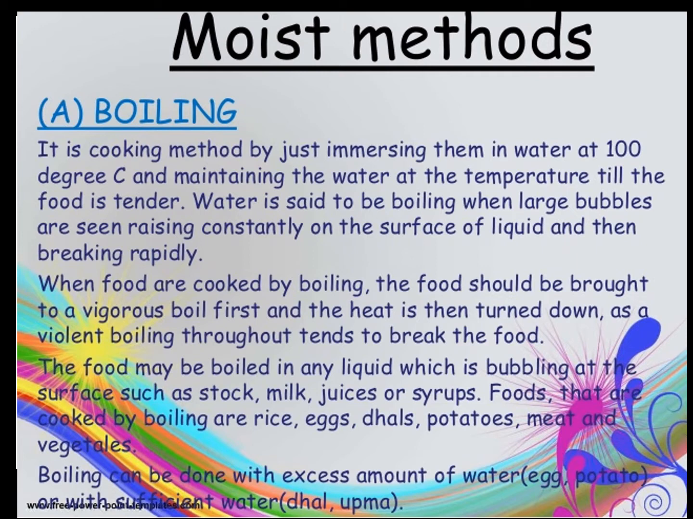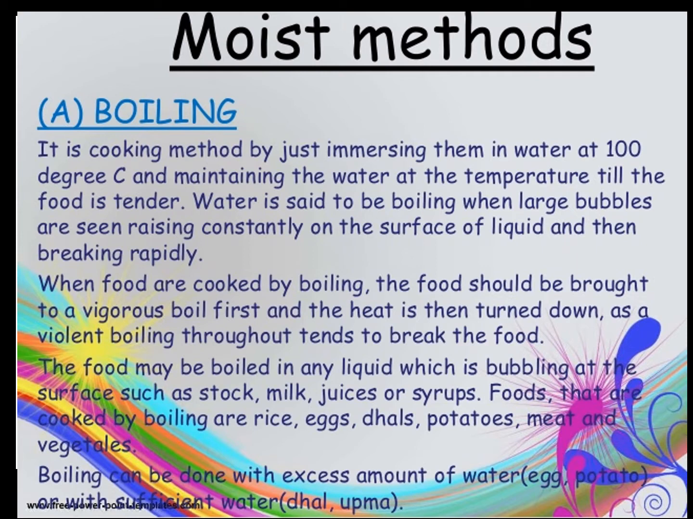Water is said to be boiling when large bubbles are seen rising constantly on the surface of the liquid and then breaking rapidly. When food is cooked by boiling, it should first be brought to a vigorous boil, and then the heat is turned down, as violent boiling throughout may break the food. The food may be boiled in any liquid which is bubbling at the surface, such as stock, milk, juices, or syrup. Foods cooked by boiling are rice, eggs, dals, potatoes, meat, and vegetables.